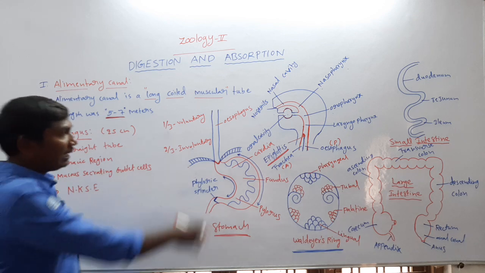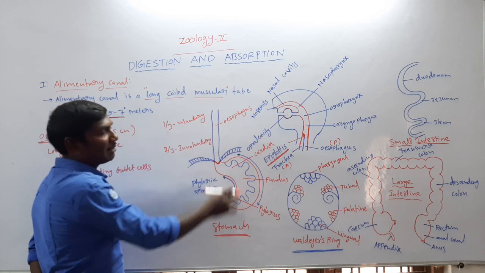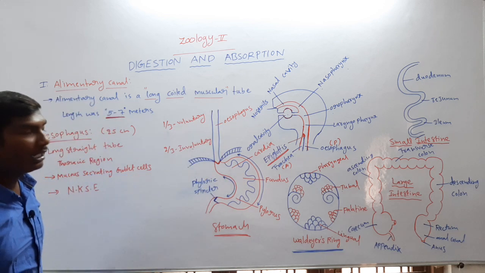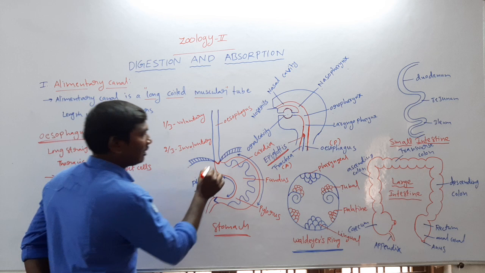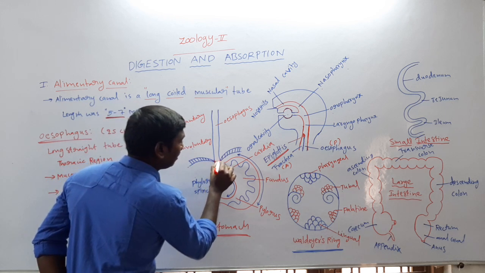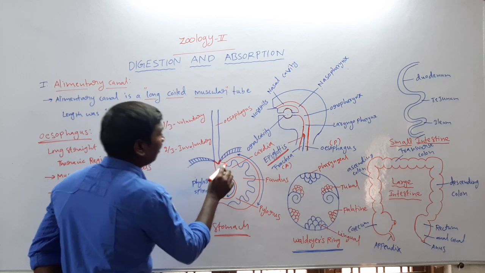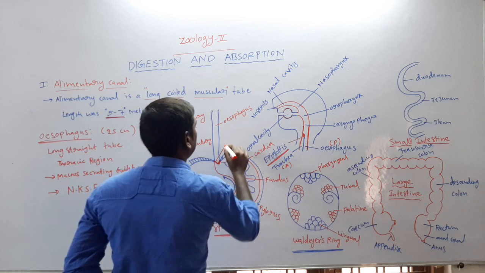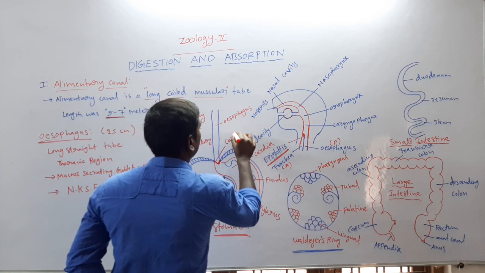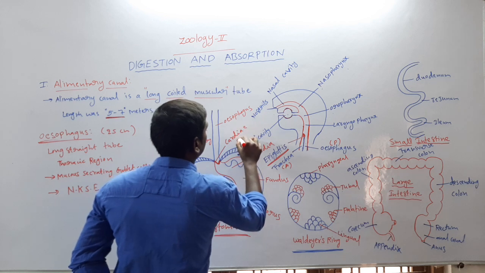Next one, the esophagus opens into the stomach. In this opening region, there is the cardiac sphincter. The sphincter is called the cardiac sphincter.